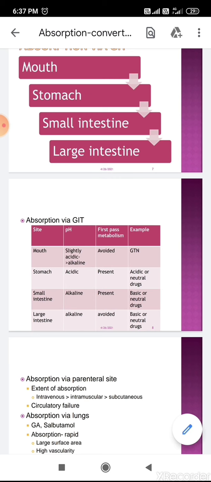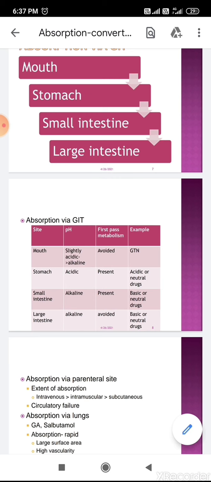If we consider only the one parameter, the pH of the site, then slightly acidic drugs will be better absorbed in stomach. But apart from pH, surface area is also important to decide the better absorption site.